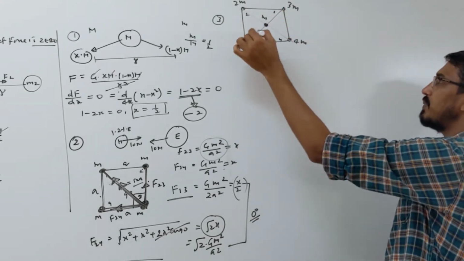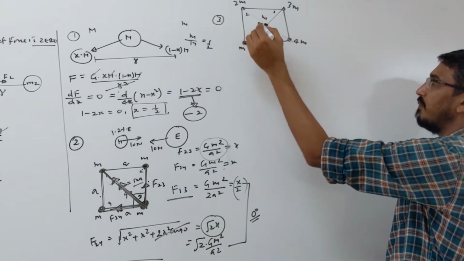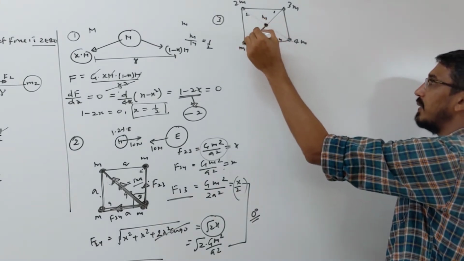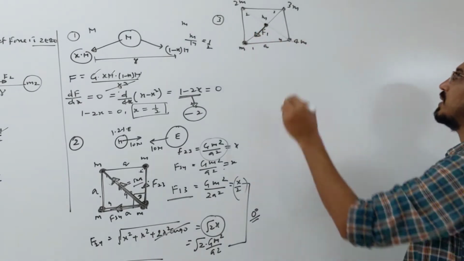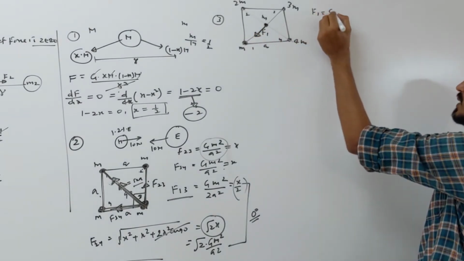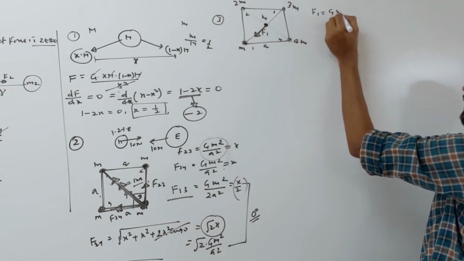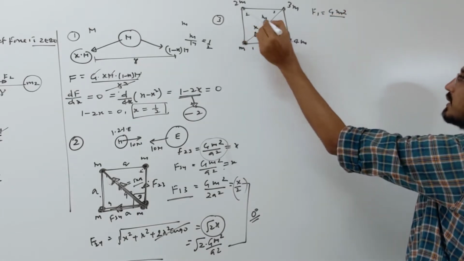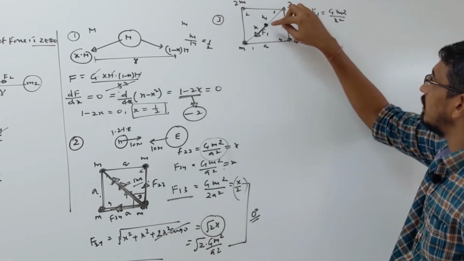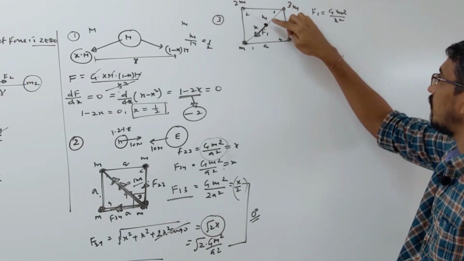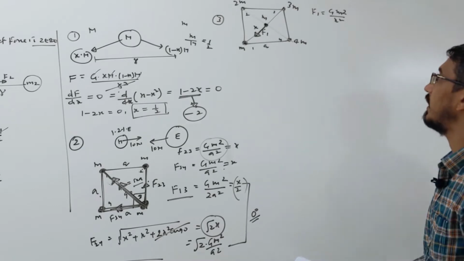What is the force on this particle due to this m? The answer is attractive, like that one. Let's call that F1. Correct? So how much is the value of F1? You say F1 is G, m and m square, and that distance let's call x, by x square. We will put x at the end because this particle is at the same distance from all 4 masses. So we'll write it at the end.